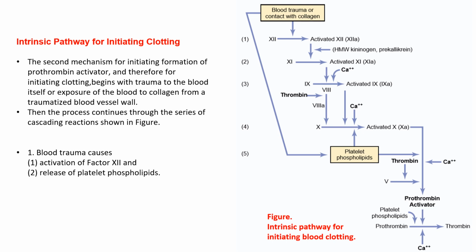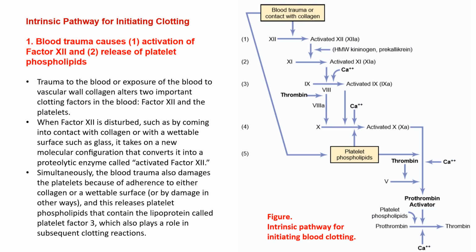Step 1. Blood trauma causes 1, activation of factor 12, and 2, release of platelet phospholipids. Trauma to the blood or exposure of the blood to vascular wall collagen alters two important clotting factors in the blood, factor 12 and the platelets.